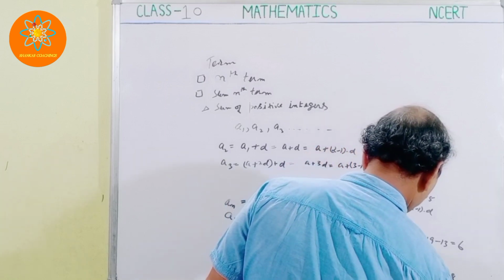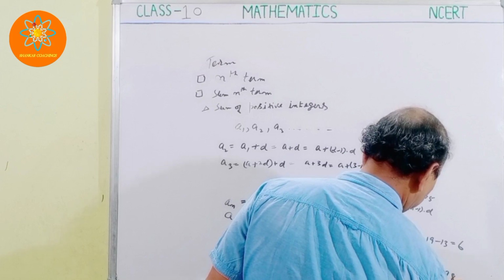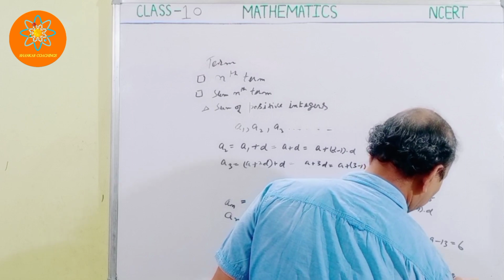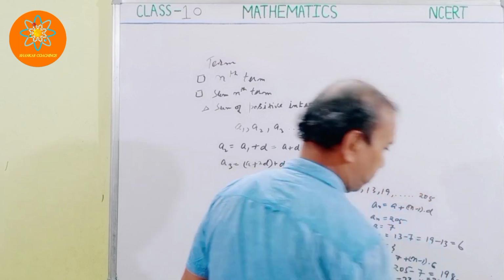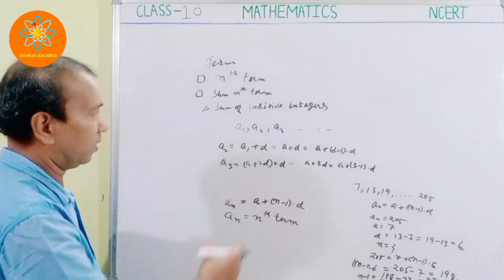So the value of n is equal to 33 plus 1, which is 34. In this way we can find how many terms there are.